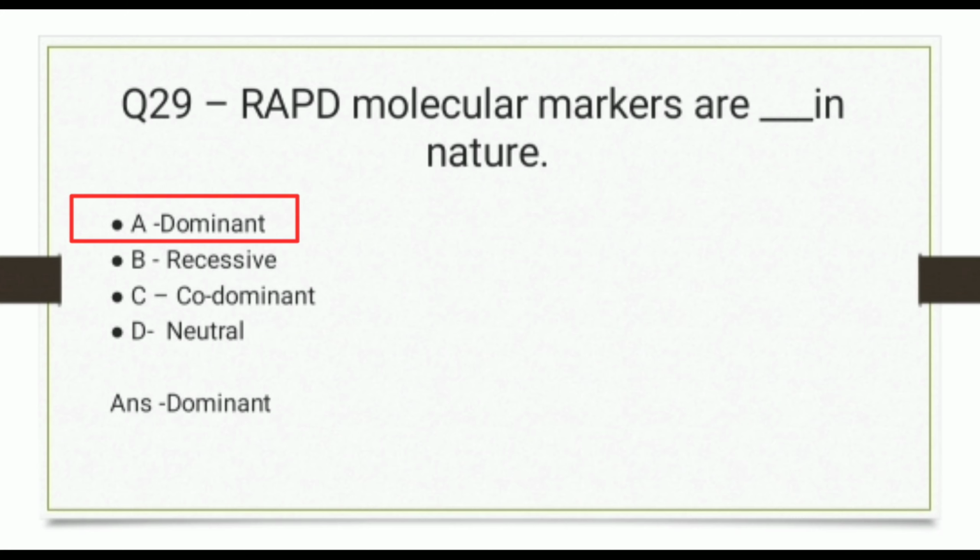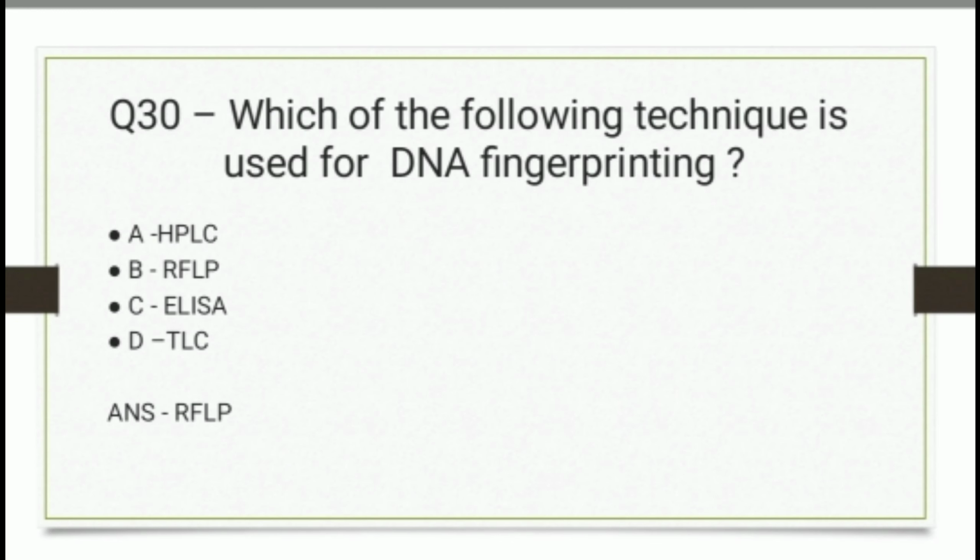Question 30. Which of the following technique is used for DNA fingerprinting? And the options are HPLC, RFLP, ELISA, or TLC. And the correct answer is RFLP.